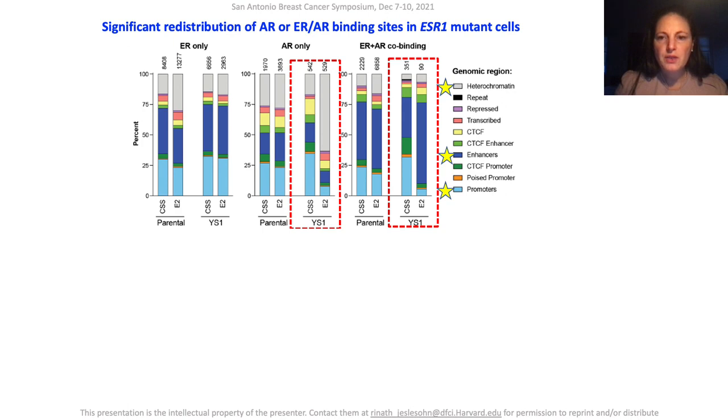The authors went on to do ER and AR ChIP sequencing in wild-type and ER mutant cells in hormone-deprived and estrogen-stimulated conditions, and showed that in the presence of an ER mutation and in estrogen conditions, AR binding was redistributed when looking at all AR peaks and also the sites that have ER and AR co-binding.